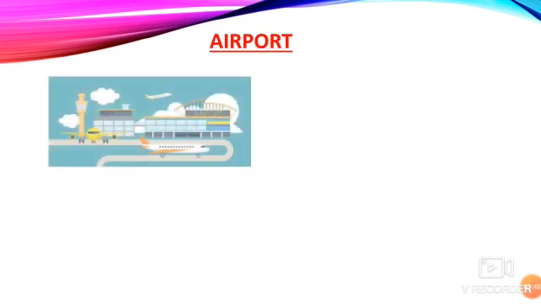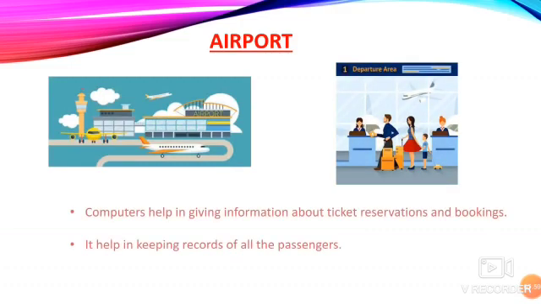Next, airport. Same as the railway station, in the airport also they are using computers. Why? Because they give information about ticket reservation and bookings, okay. It helps to record all the records of the passengers. Like the railway station, the airport also uses the computer for the same purpose, for booking tickets and also storing the details of the passengers, okay children.